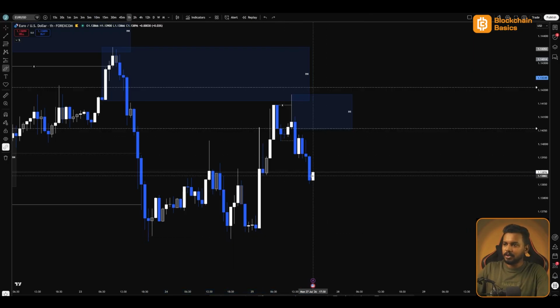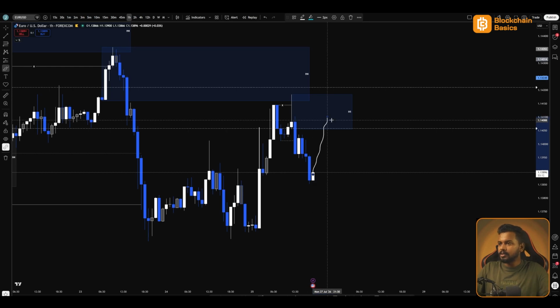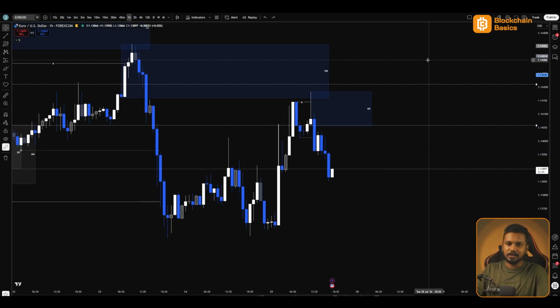But for me, a good short opportunity is when price comes into this fresh H1 supply. This is where I'll be looking for shorts to continue with the bearish momentum to the downside. So this is what I'm seeing on EU. Let's look at GU quickly.